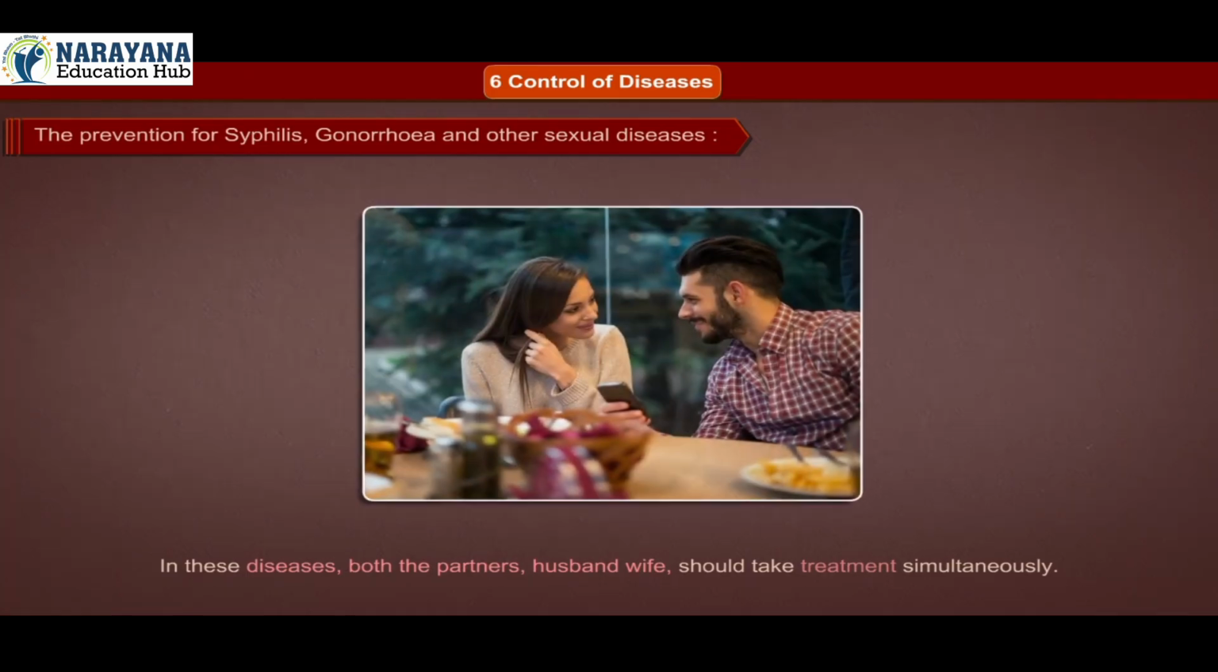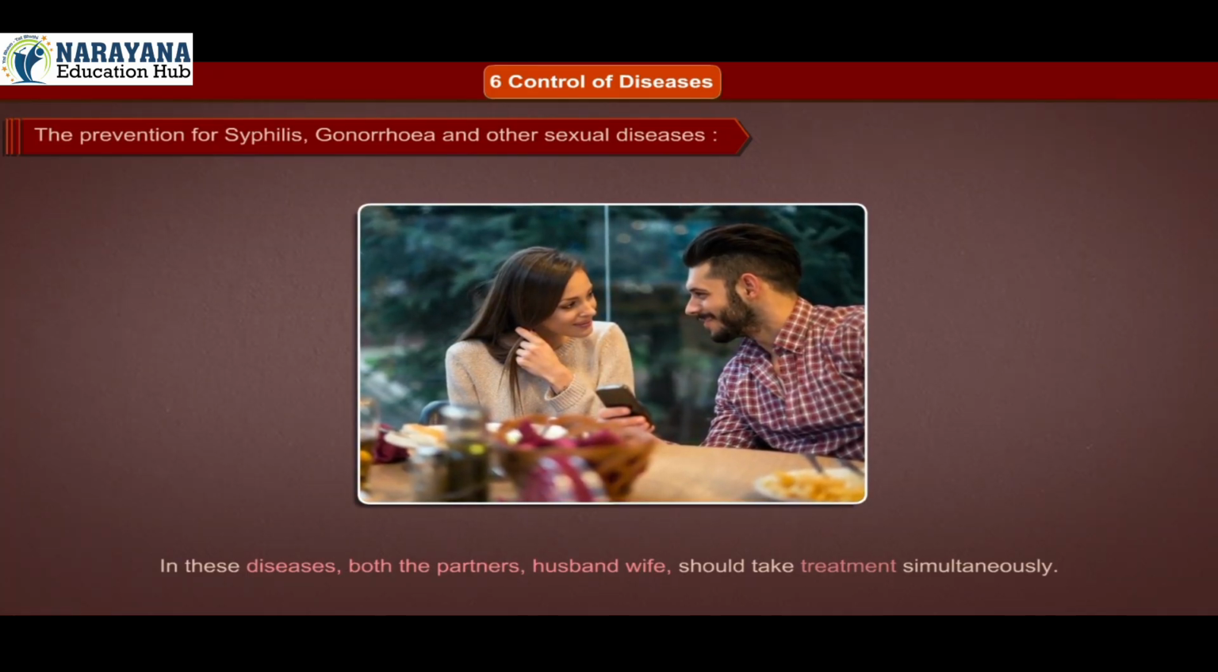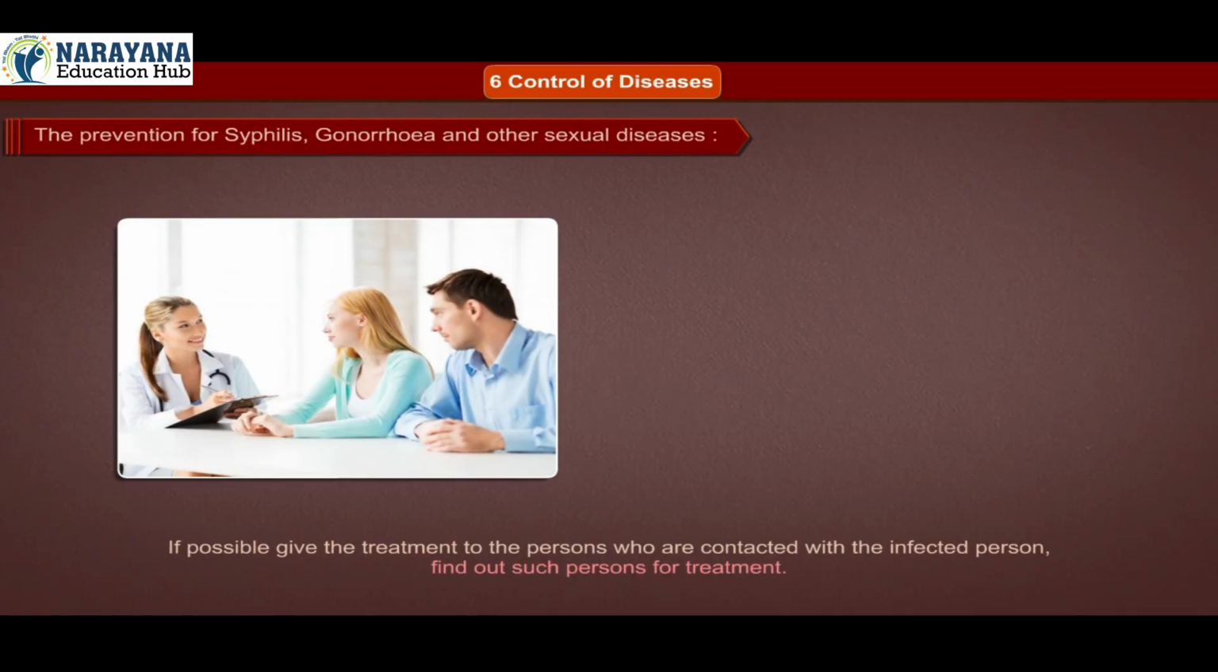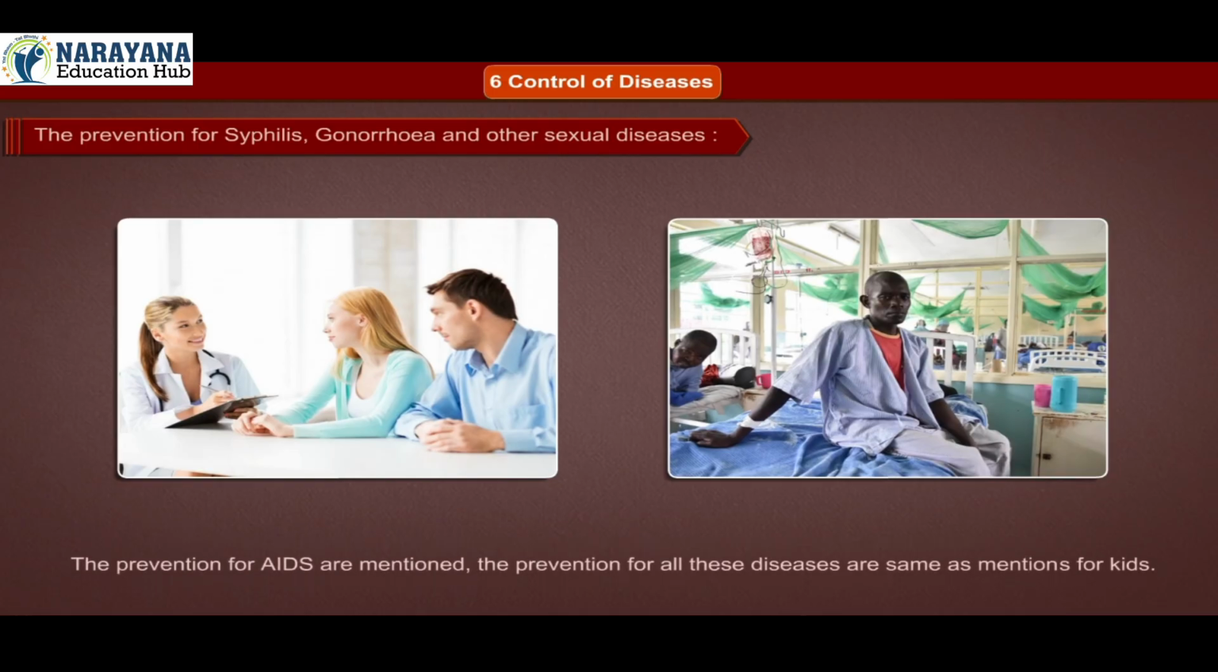In these diseases, both the partners, husband and wife, should take treatment simultaneously. If possible, give the treatment to the persons who are connected with the infected person. Find out such persons for treatment. The prevention for AIDS is mentioned. The prevention for all the diseases is the same as mentioned for kids.